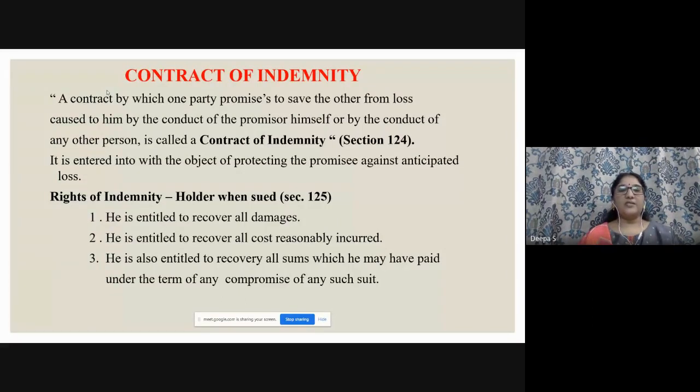So what are the rights of the indemnity holder when sued? The rights of the indemnity holder come under section 125. He is entitled to recover all damages. He is entitled to recover all costs reasonably incurred. He is also entitled to recover all sums which he may have paid under the terms of any compromise of any such suit, right? So if suppose a problem occurs, there are so many issues still going on between an insurance company and the insurer, right? So what are all the rights?